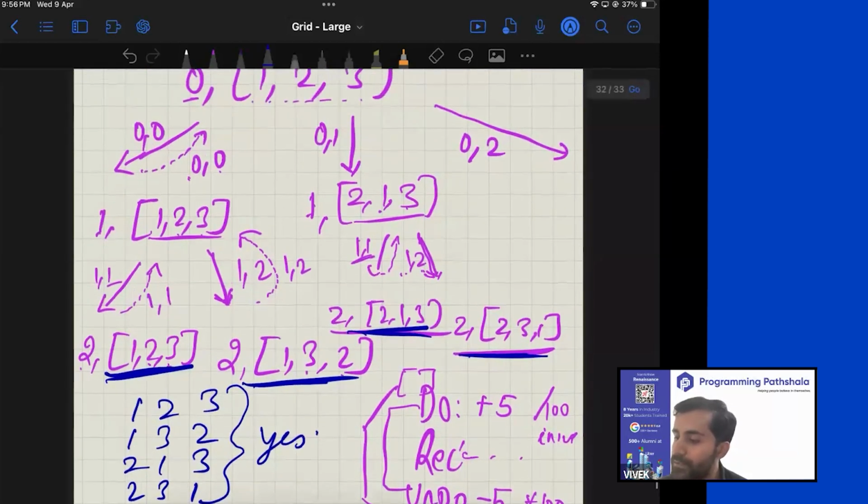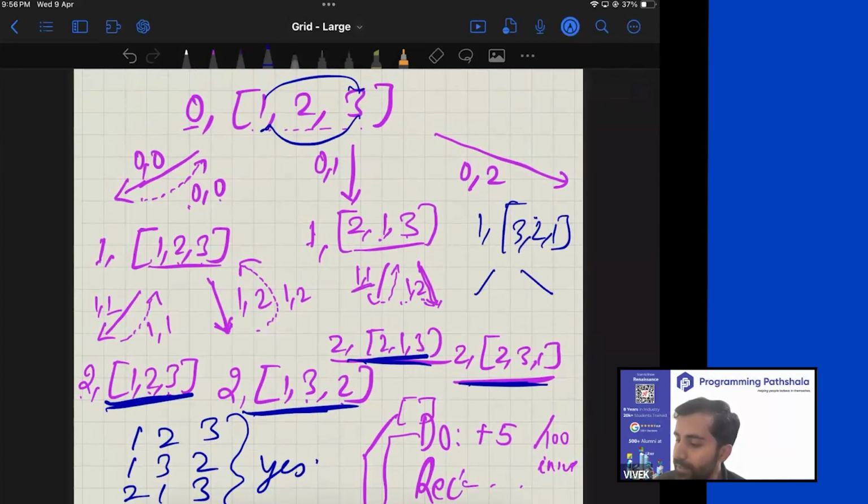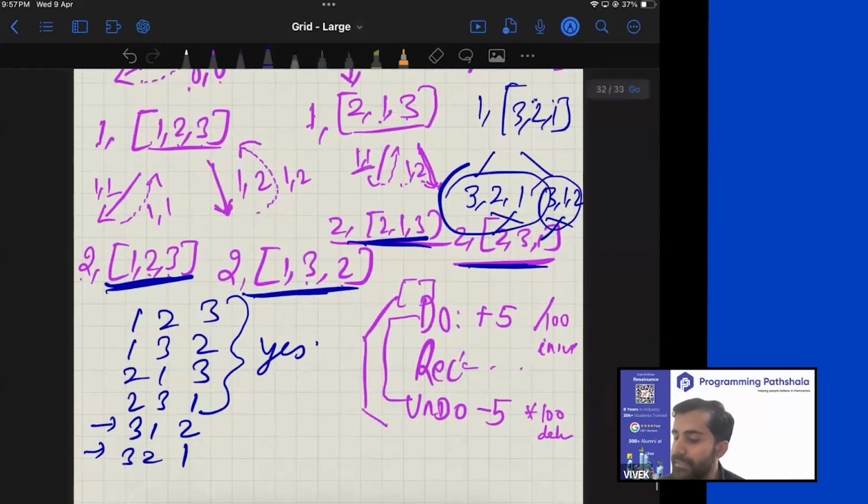Can you expect the same thing here also? Let us do that. If you swap this with that, you will get 3, 2, 1. All right. Now you are at index 1. And now you swap index 1 with 1. That way you get 3, 2, 1. And then in this call, you swap this with that. So you get 3, 1, 2. So here it freaked, because instead of printing 3, 1, 2 and then 3, 2, 1, it did the reverse. So it means that our current algorithm is not printing in lexicographic order, right?